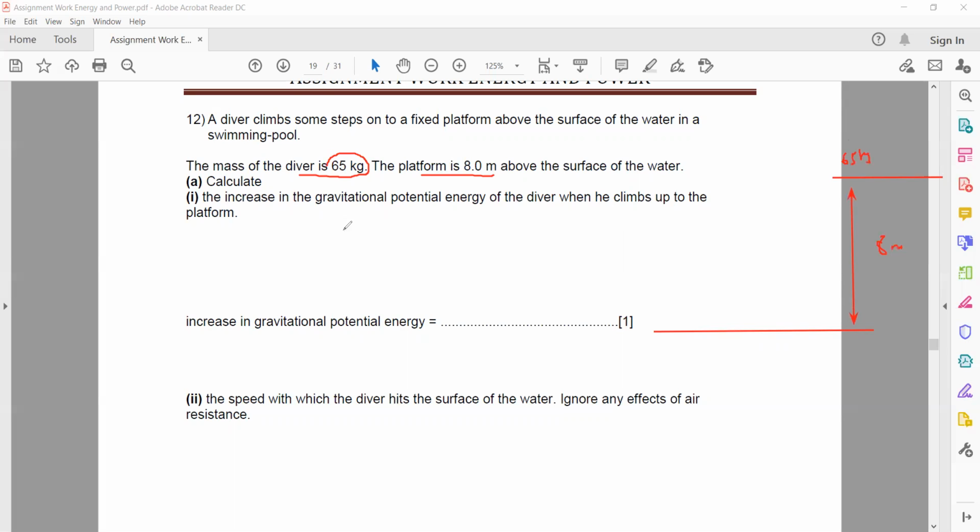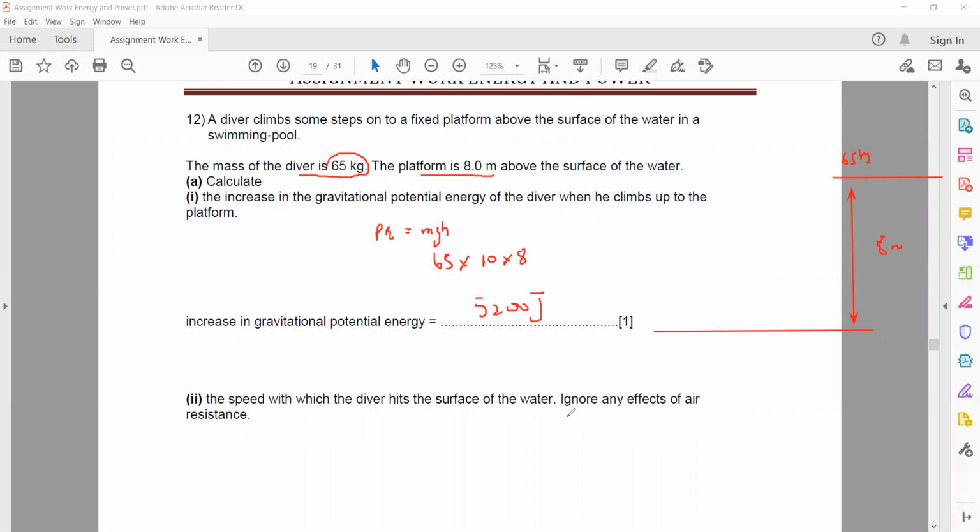Increase in gravitational potential energy. Potential energy is mgh, mass multiplied by gravity multiplied by height. Mass is 65, gravity is 10, and the height of the platform above the water is 8 meters. When you multiply them all, it will be 5,200 joules.